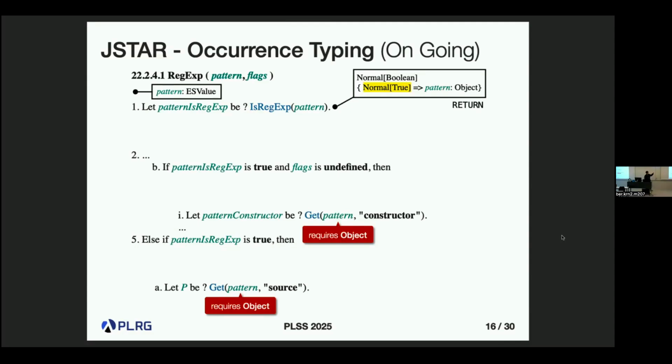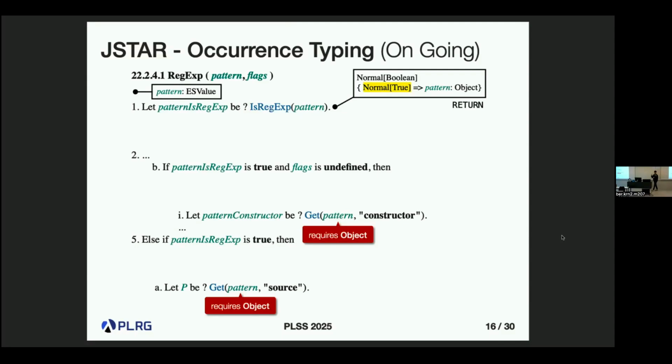But here we need additional type information, the implication between the return value and the parameter types. So here, if the isRegExp algorithm returns normal true type, then the parameter type is always object. So we need to infer this more type constraint when we analyze the isRegExp.